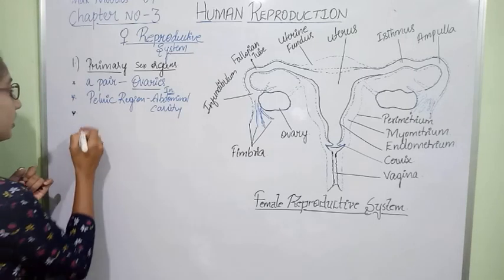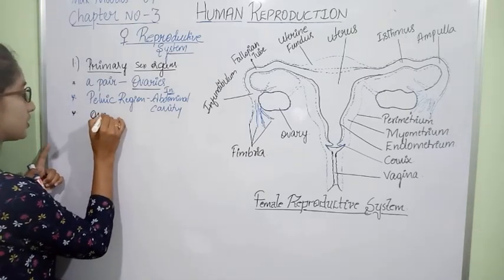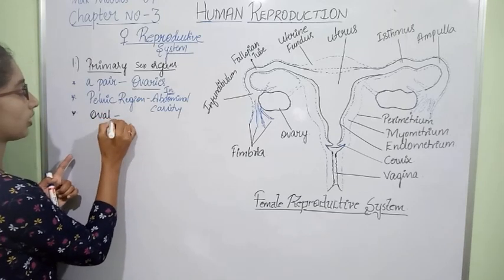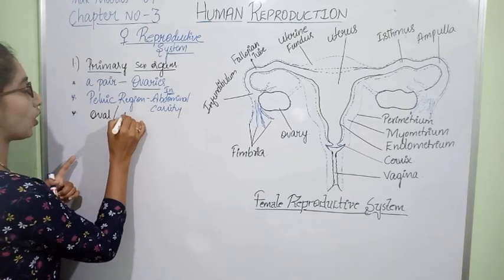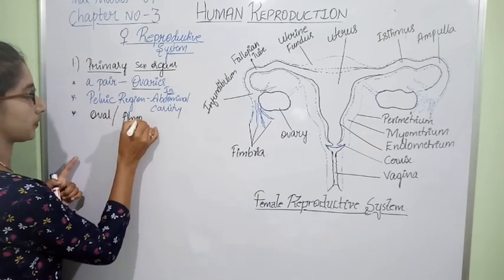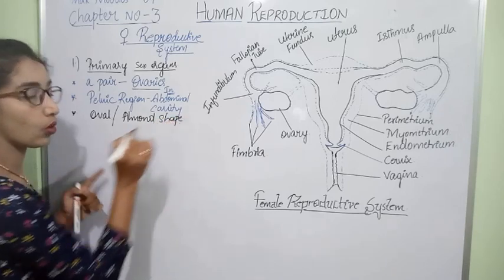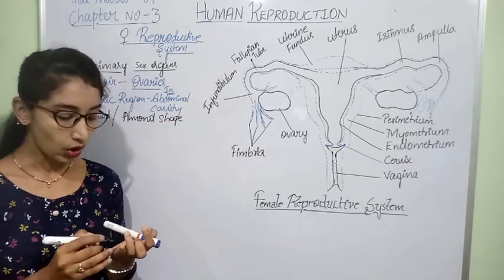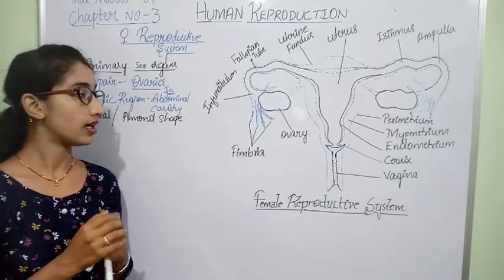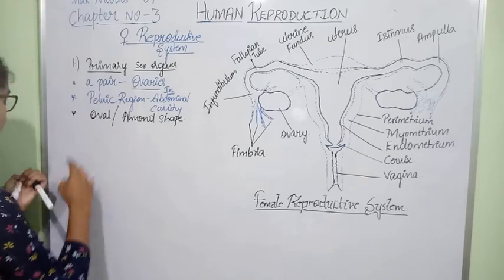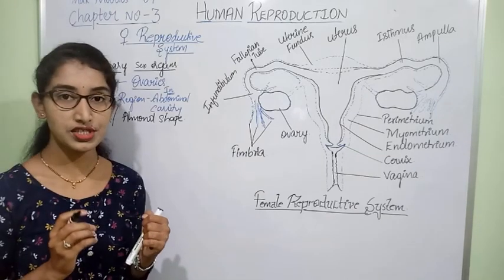So the ovaries are oval, or we can also say almond, in shape.